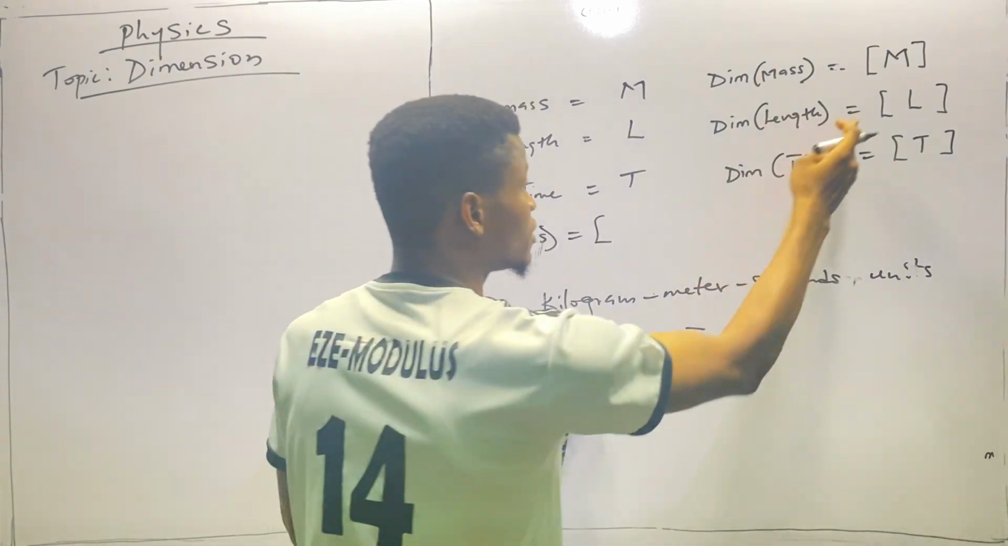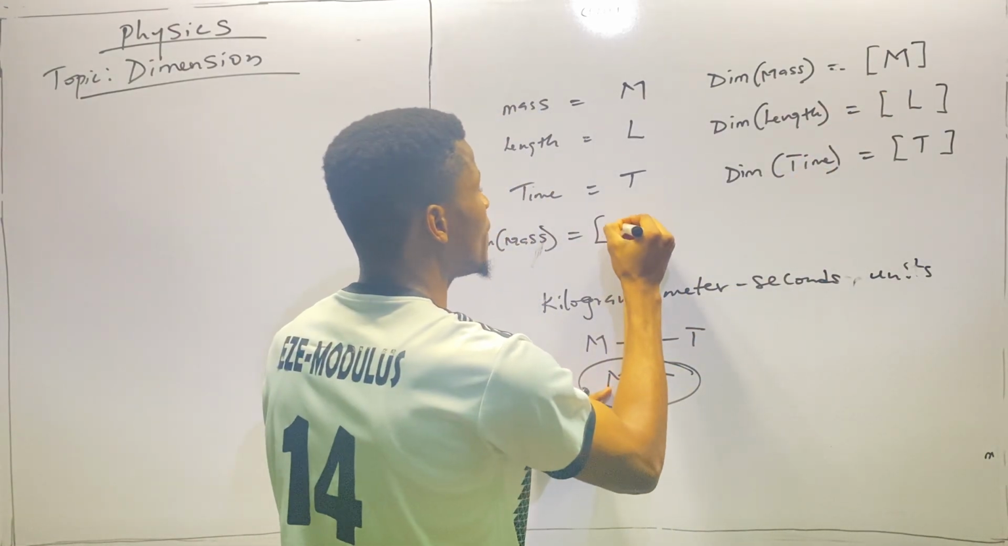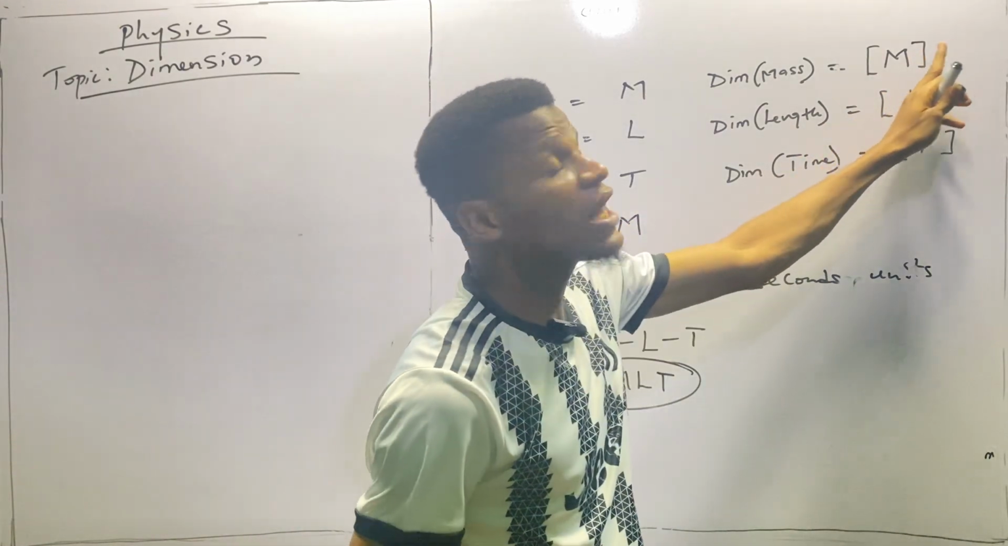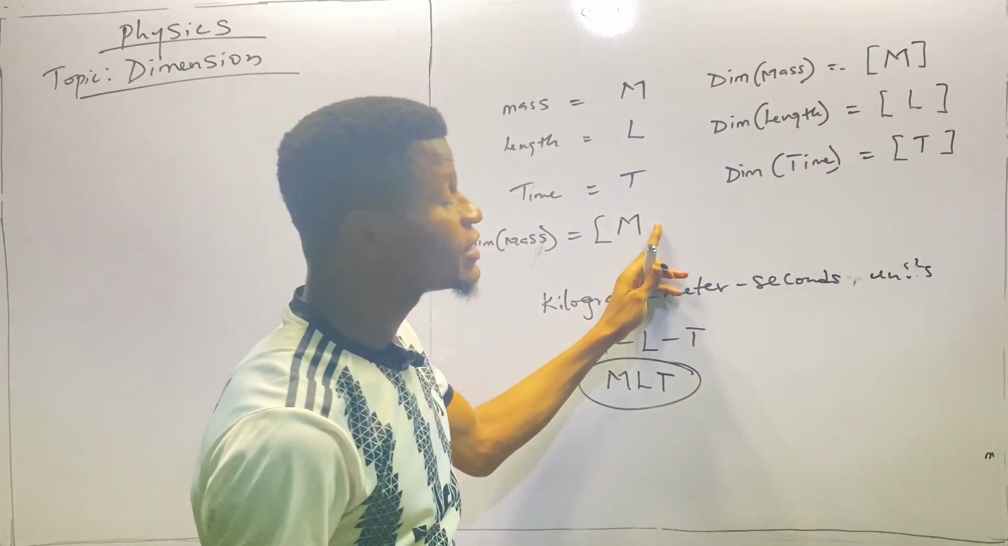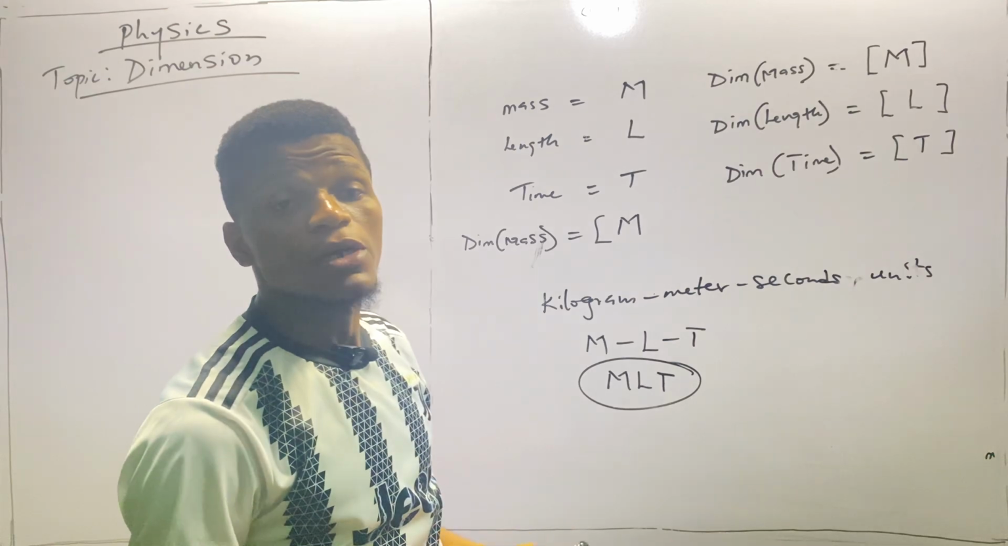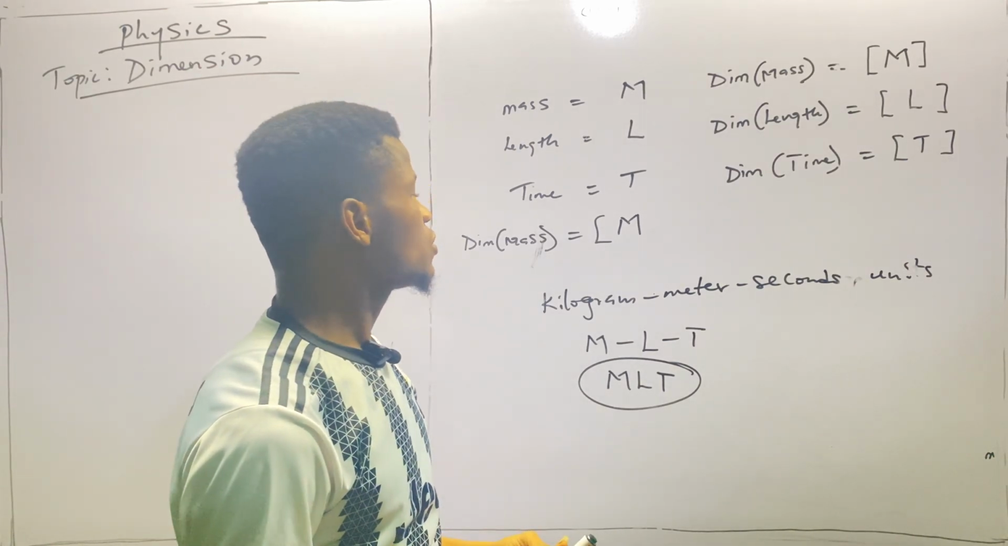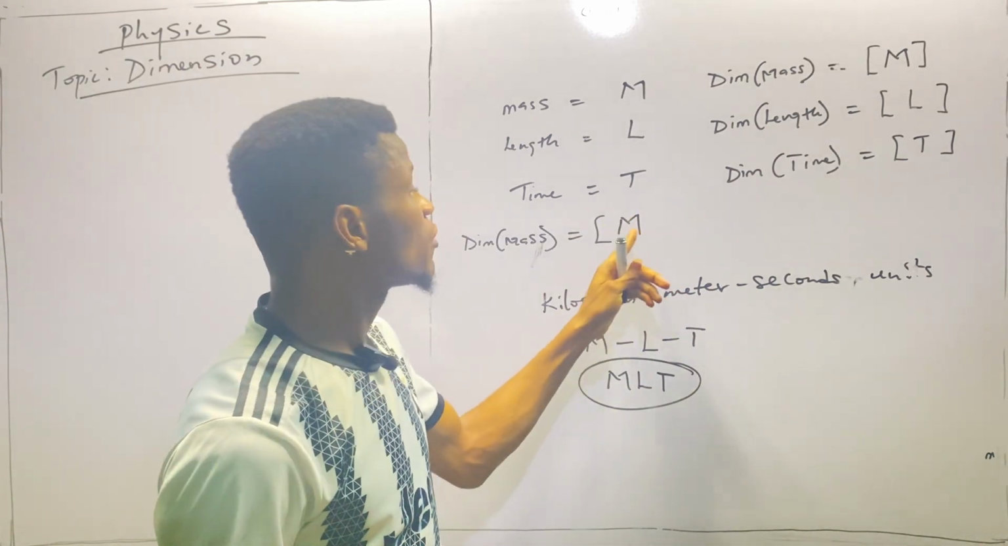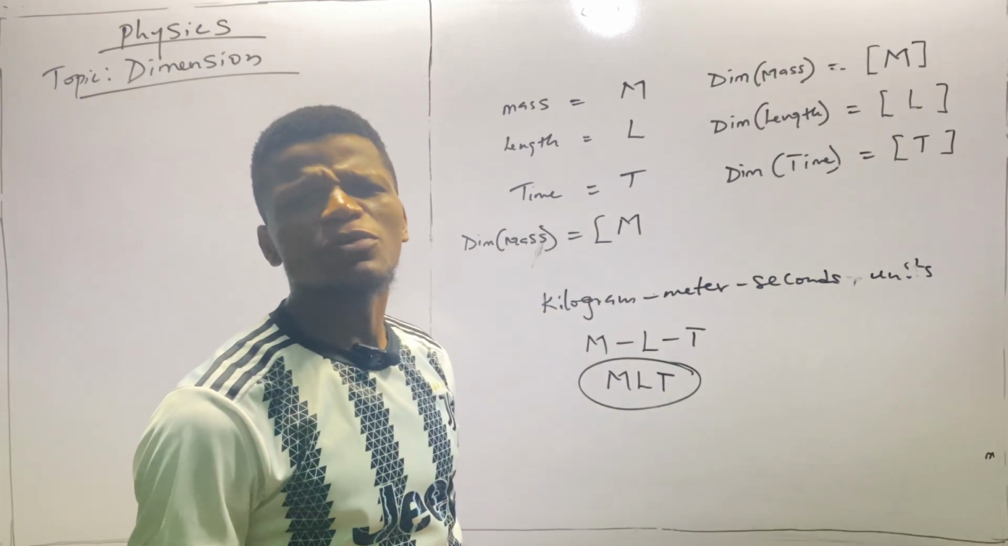In this case, when we look at this, we see we have M here, but we have no L and T. So how do we bring L and T into this equation, into this system? The only way to do that, without altering the magnitude of M, is to use the principle of indices.